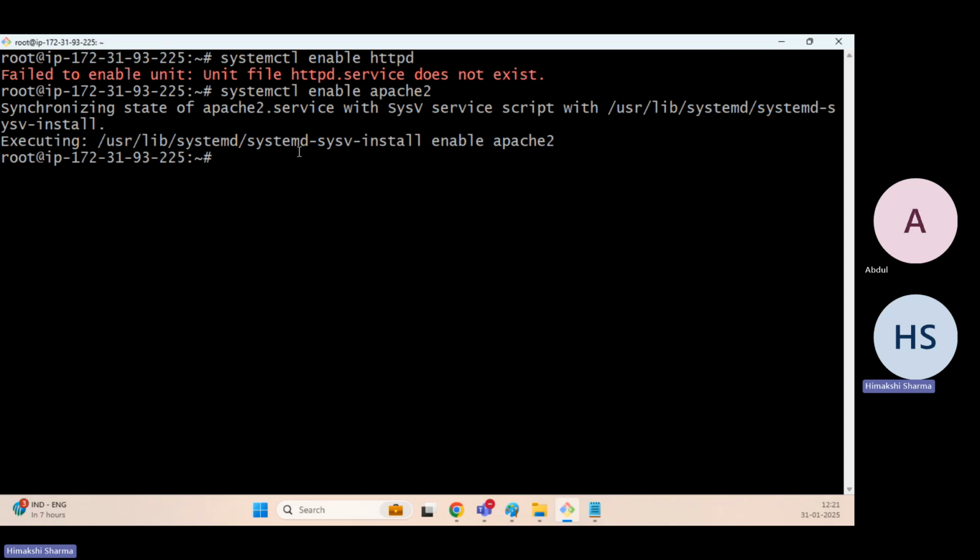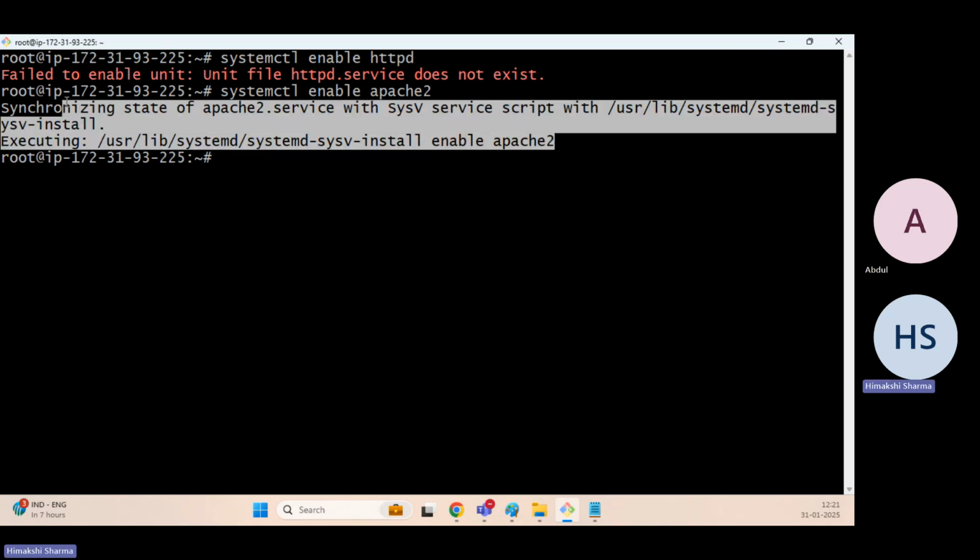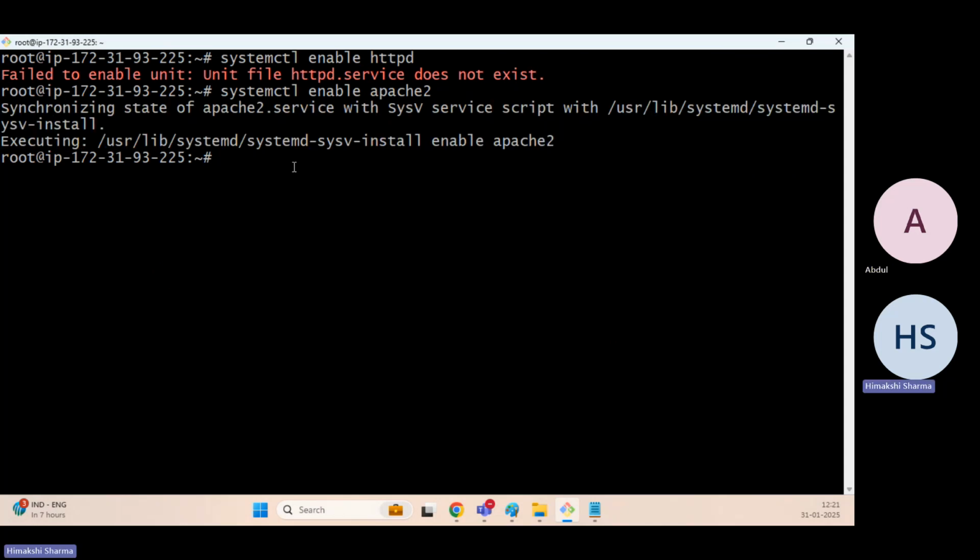Maybe in the updated Ubuntu, this step may not be required, but this is the required step in other operating systems. So what we have to do is systemctl start apache2, and enable also we have to do. If we do it, then if our EC2 instance is rebooted or we do a stop and start, we will not be required to start the services. The services will get automatically started. This is the required step.